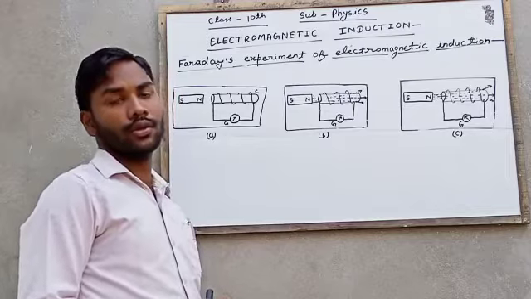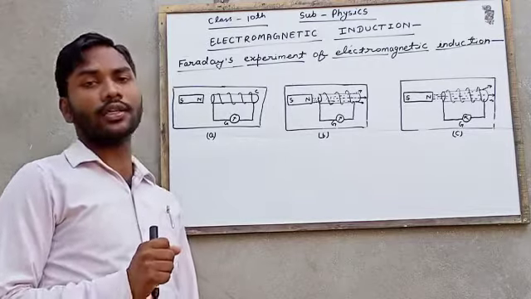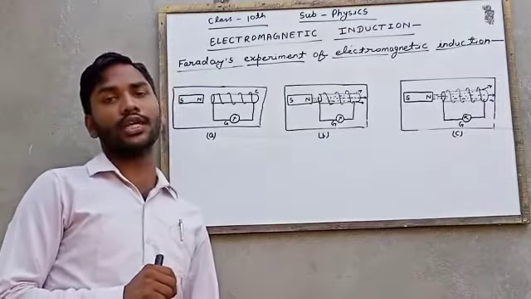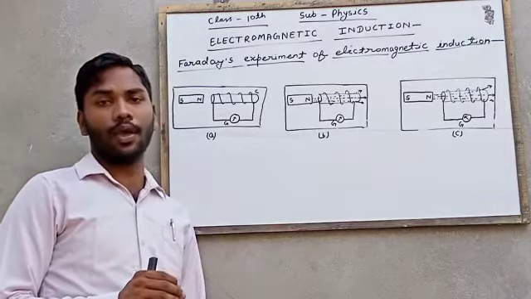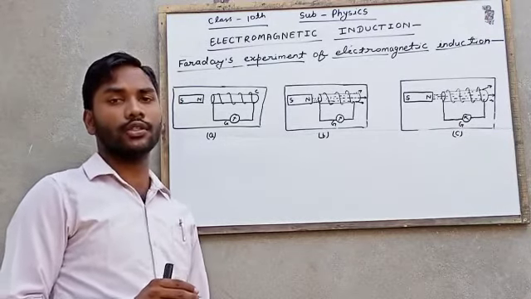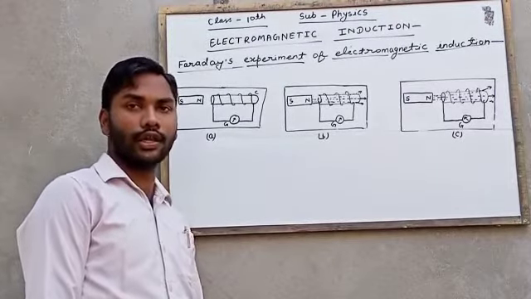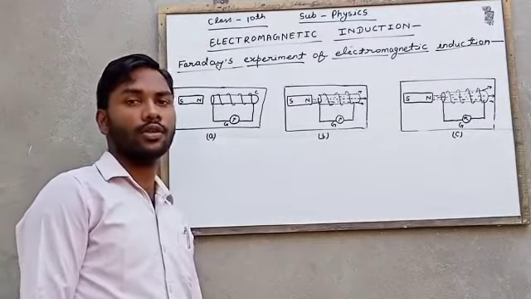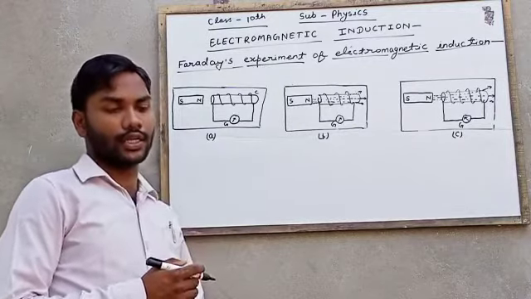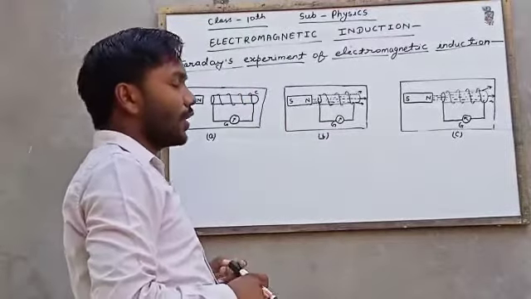The great discovery of electromagnetic induction was made by the great scientist Michael Faraday through a series of successful experiments. The discovery of electromagnetic induction brought a revolution in the scientific world. Most devices like the electric generator and transformer operate on the principle of electromagnetic induction. After that, we will learn about Faraday's experiment of electromagnetic induction.